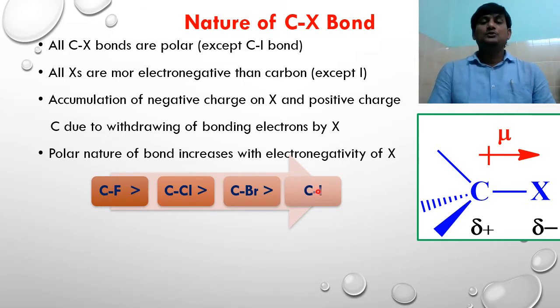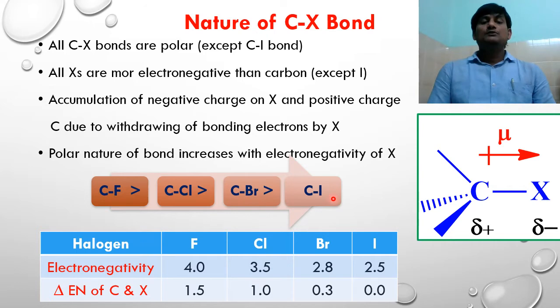Let us take the electronegativity values of halogens. We know that fluorine is the highest electronegative element in the periodic table. The value is 4.0, and chlorine 3.5, bromine 2.8, iodine 2.5. This one is equal to electronegativity value of carbon.